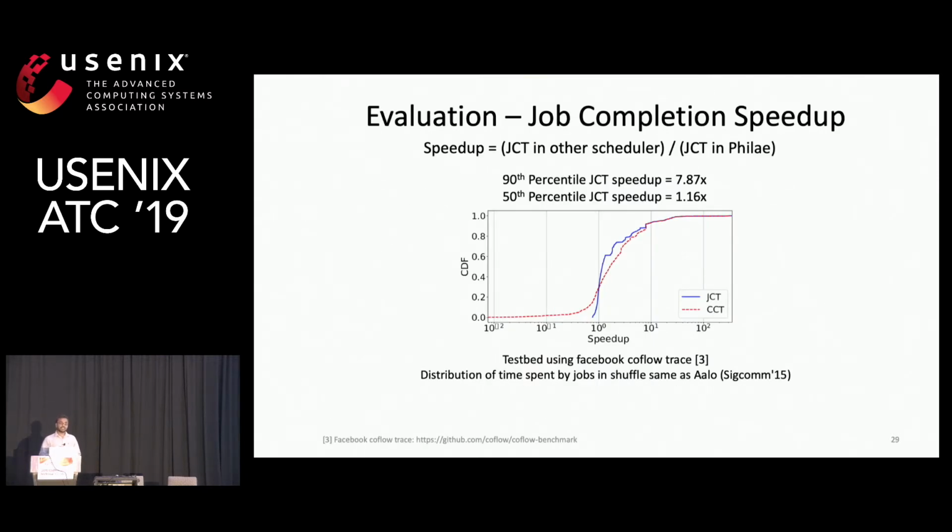Now, CCT speedups translate to job speedup as well. For this experiment, we used the Facebook Coflow trace and kept the job distribution the same as that used in the Aalo paper. Fillet improved the 90th percentile job completion time by 7.87 times.